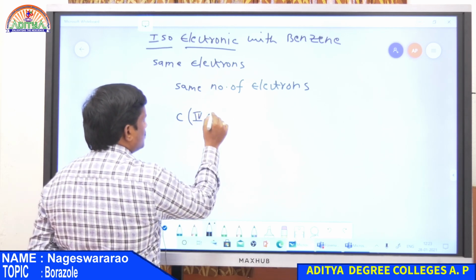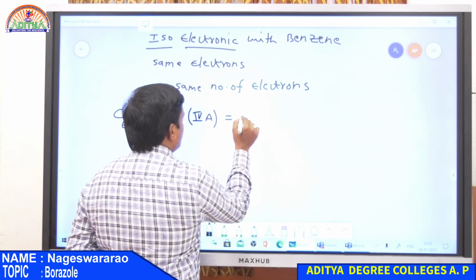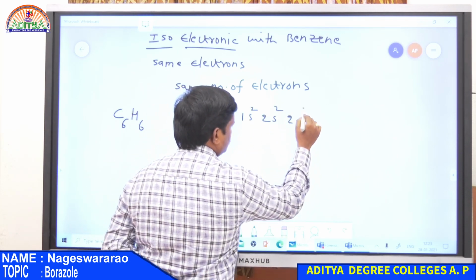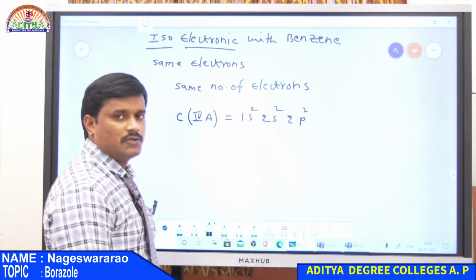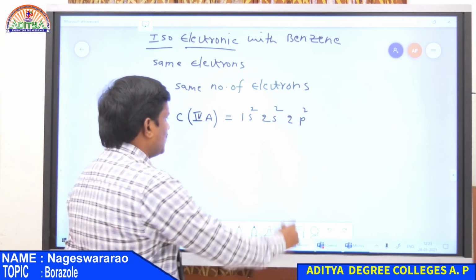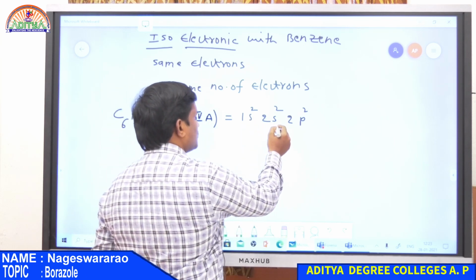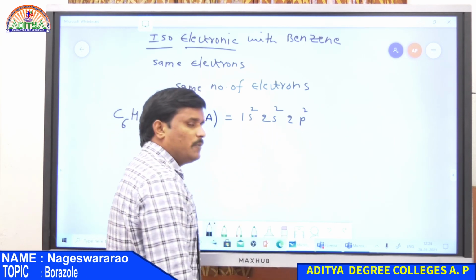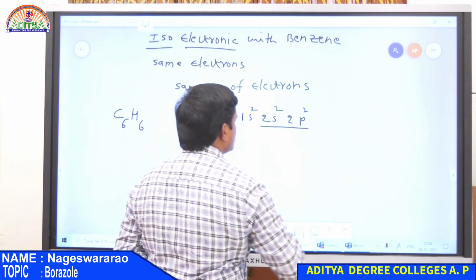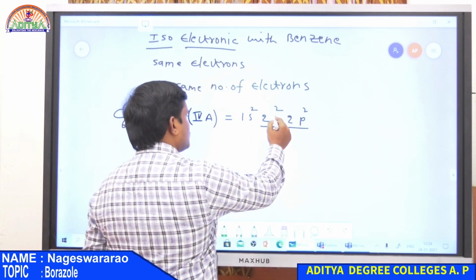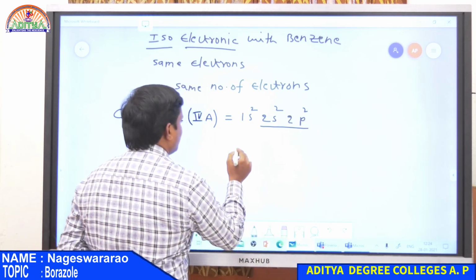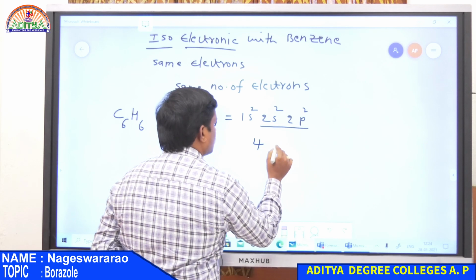Its electronic configuration is 1s2, 2s2, 2p2, because the atomic number of carbon is 6. So there are 2 electrons in the 1s orbital, 2 electrons in 2s and 2 electrons in 2p. Now the outermost electrons: 2 electrons in the 2s orbital and 2 in the 2p orbital. Therefore it has 4 outer electrons.